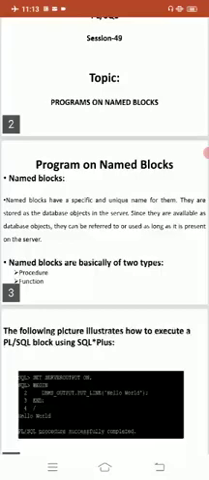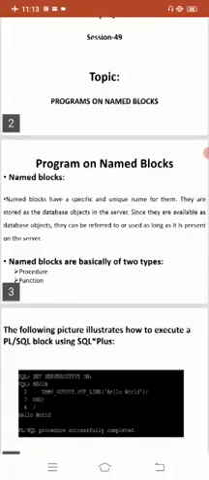Next, third point: these blocks can be nested within other blocks. They can also contain nested blocks. What is meant by nested? A block within another block. That's why the named block has two types: one is called procedure and the second one is called function.